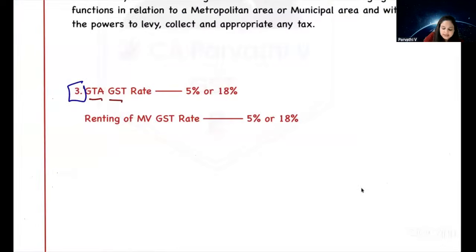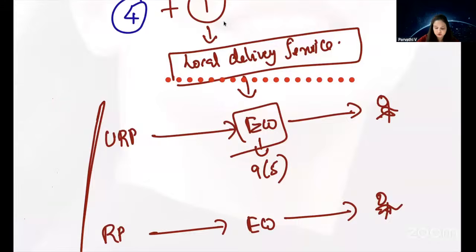Yes. So GTA GST rate in FCM is either 5% or 18%. So what about in RCM? Absolutely no change. RCM means always 5%. Now we'll go to the next amendment. What is it? Renting of motor vehicle services. So what are the amendments that have come in renting of motor vehicle services?